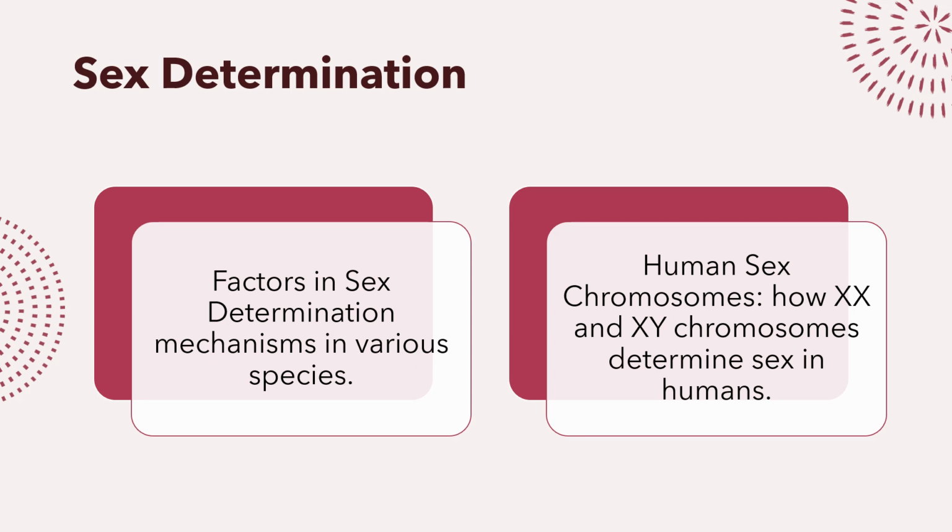An egg fertilized by X carrying sperm results into a girl child. An egg fertilized by Y carrying sperm results into a boy child. The sex of the child is determined by the type of sperm that fuses with the egg.